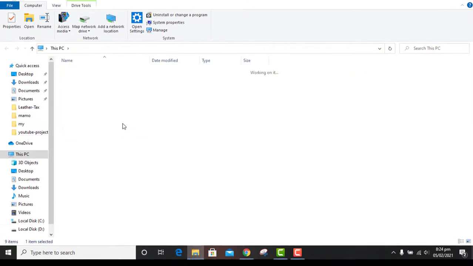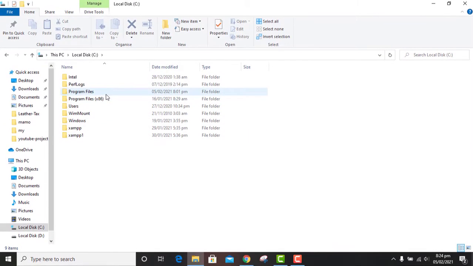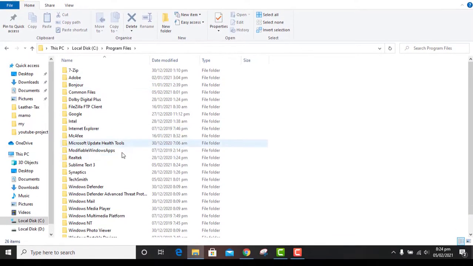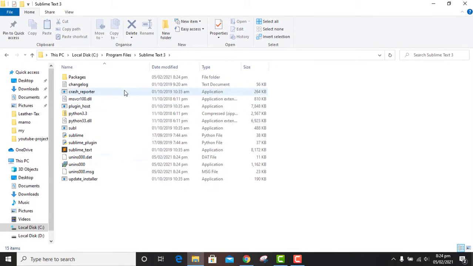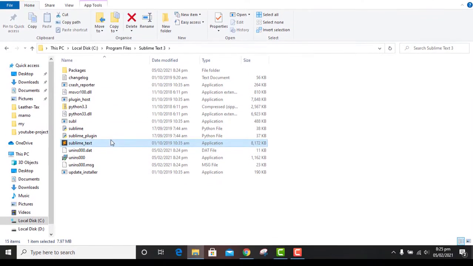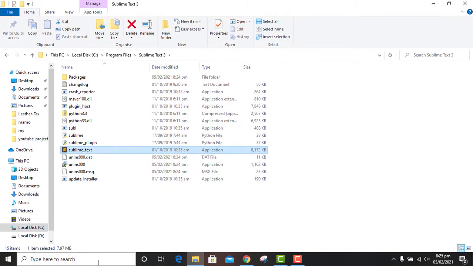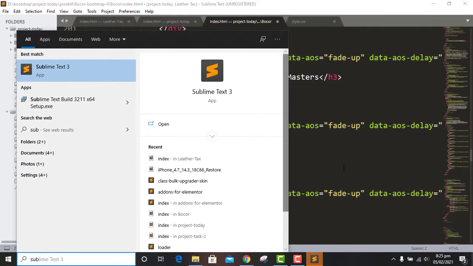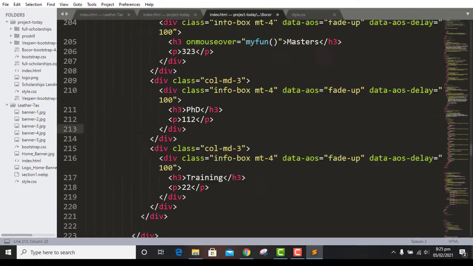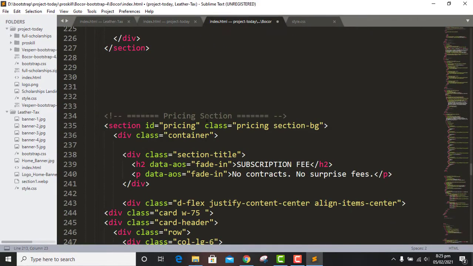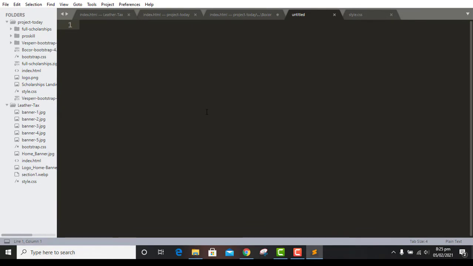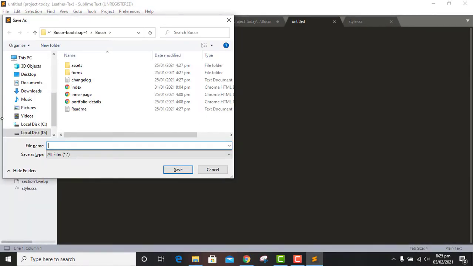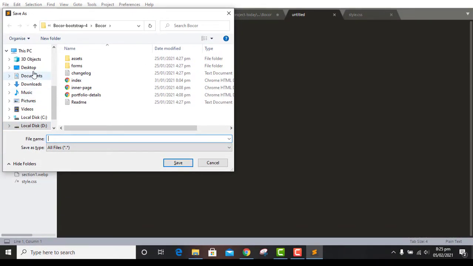You can see program files, the Sublime Text Editor 3, Sublime Text Editor. So yeah, you can see here Sublime Text Editor 3. First of all, you need to create a new file. So I create a new file.